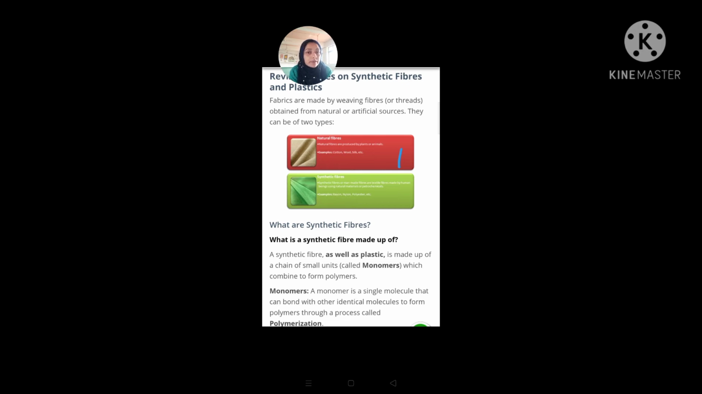What are synthetic fibers? What is a synthetic fiber made up of? Synthetic fiber is made up of, generally, chemicals. A synthetic fiber as well as plastic is made up of a chain of small units called monomers, which combine to form the polymer. You all know that when you talk about small beads, and you repeat them a number of times, you are going to get an example of a polymer.